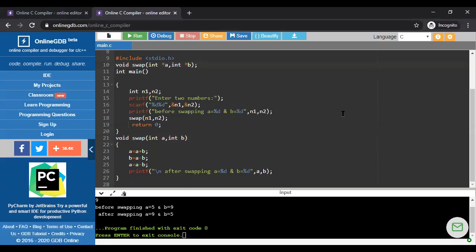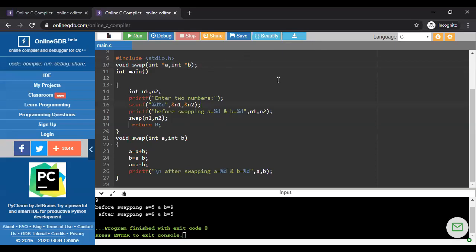star B. Both are pointer variables, not normal variables. See, I am declaring here star A and star B. Both are integer type, no problem, but both are pointer variables. Now move on to the main function. In the main function there are two variables n1 and n2, and we are taking the values of n1 and n2 from the user. Till now, this part is okay.